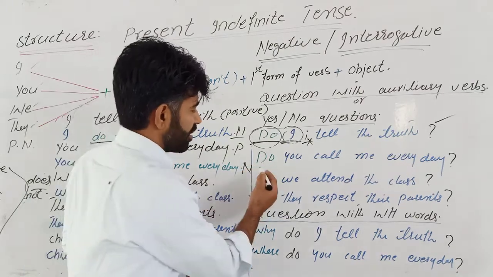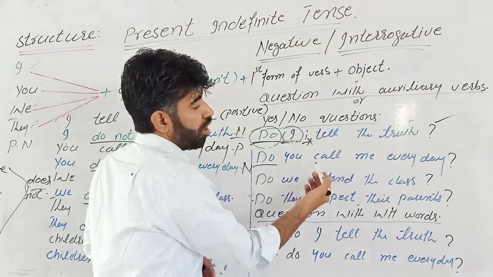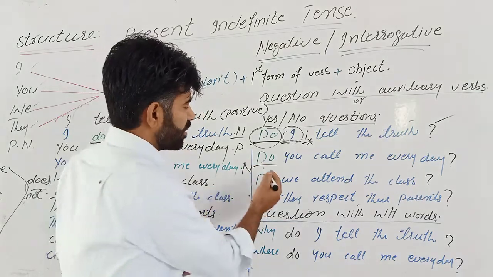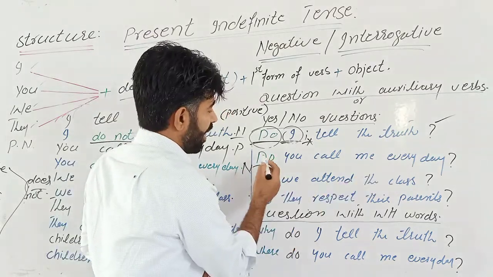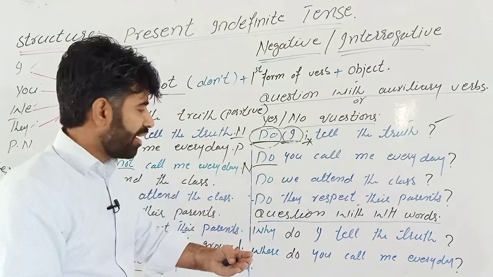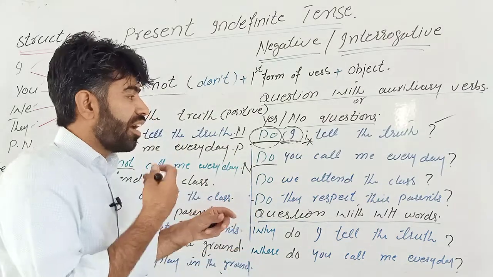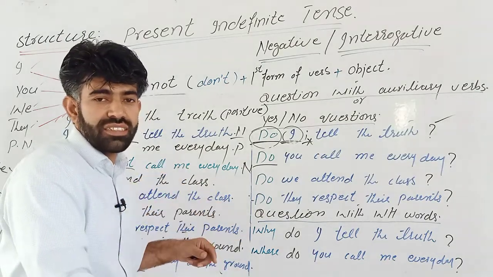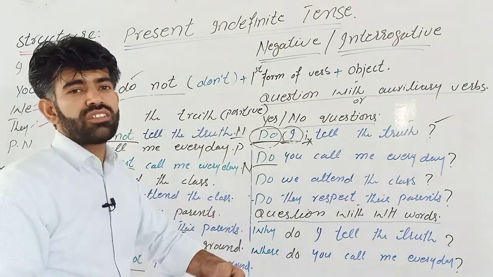So, the next question is in the same way. This is, do you call me every day? This is once again, what is it? Interrogation. And how did we make it? We brought the helping verb in the start of the sentence. This is how we can interrogate. This is how we can make interrogative sentences, by bringing the helping verb in the start.